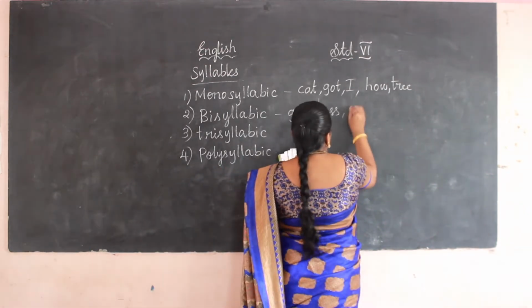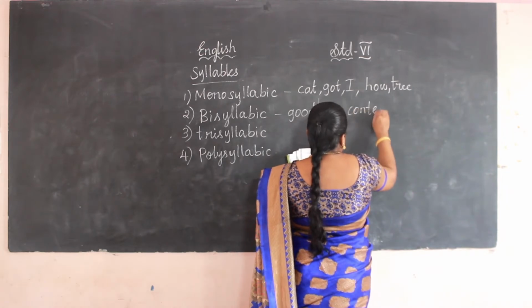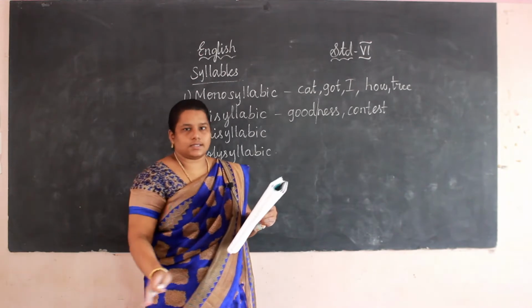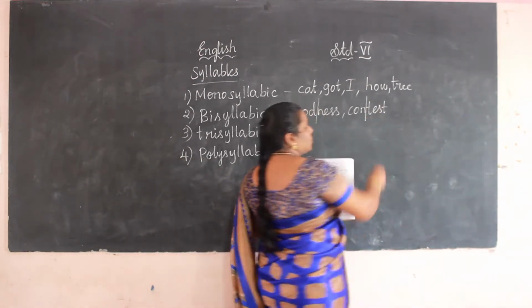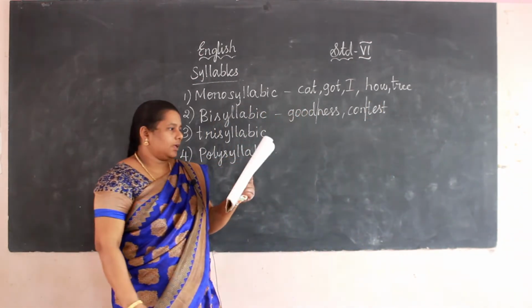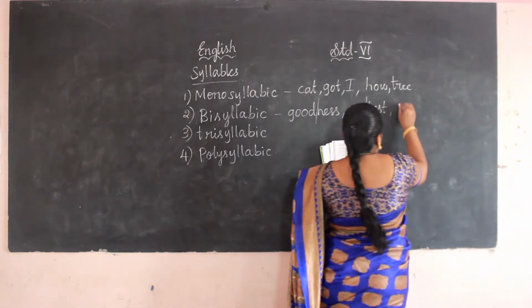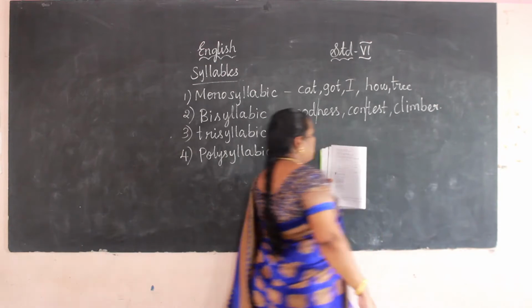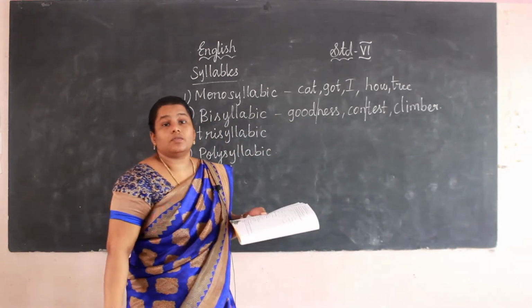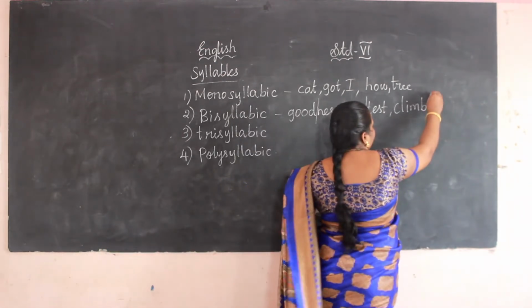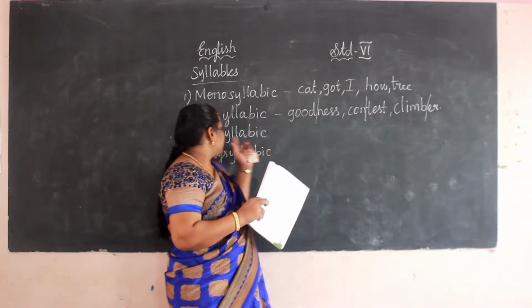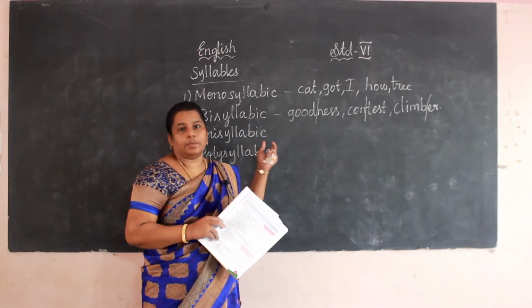Next one, contest. How can we pronounce it? Contest. So it is bisyllabic. And climber. See, climber. How can we split the word? Climber. Next we are going to see trisyllabic.